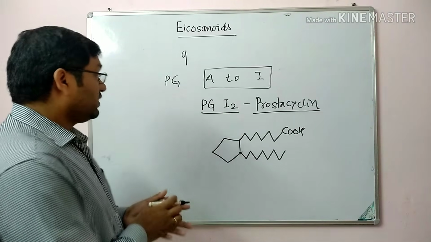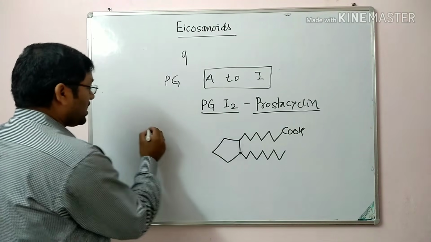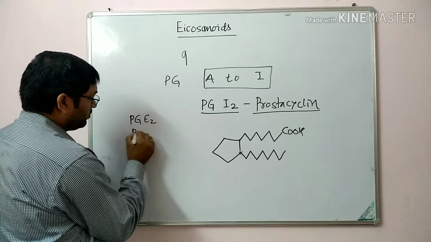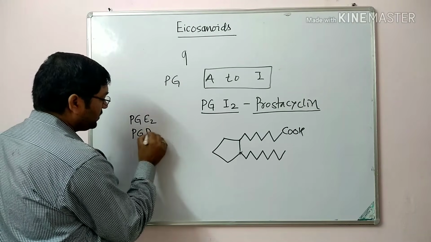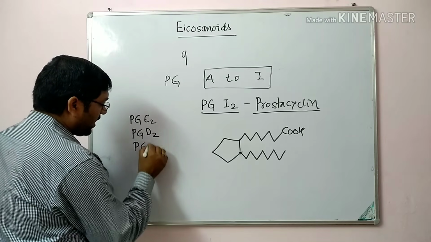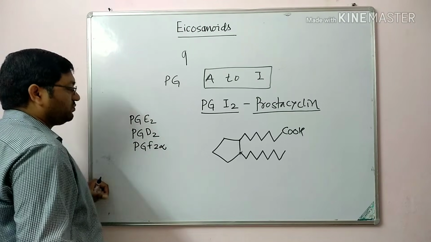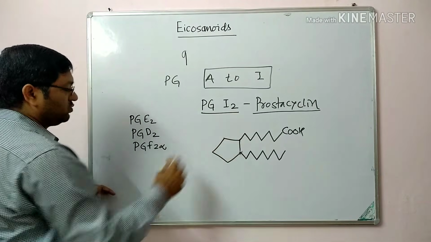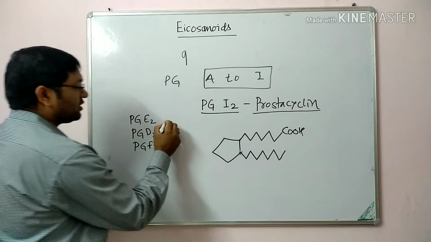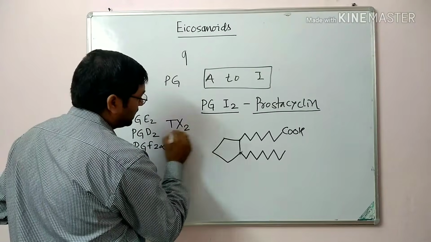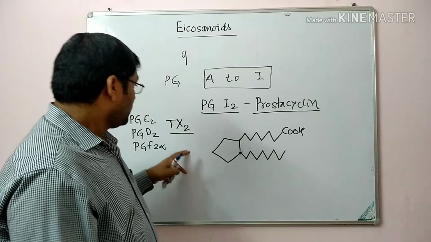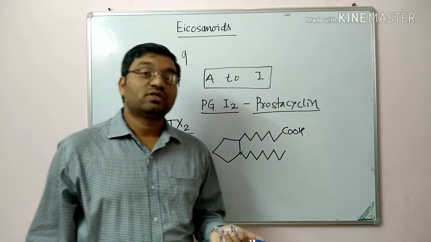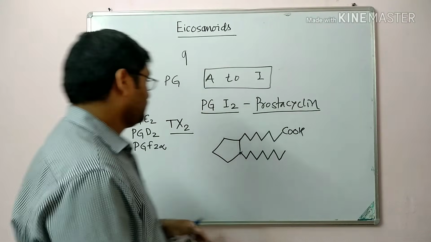While other important prostaglandins are PGE2, then prostaglandin D2, prostaglandin F2 alpha, prostaglandin I2, then thromboxane, which is important. It contains an oxane ring. So these are biologically important prostaglandins, and we will discuss the synthesis and functions of leukotrienes also.